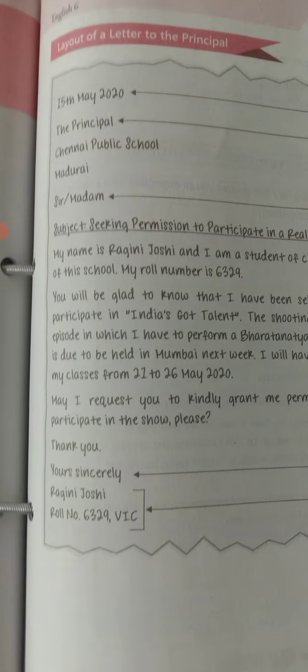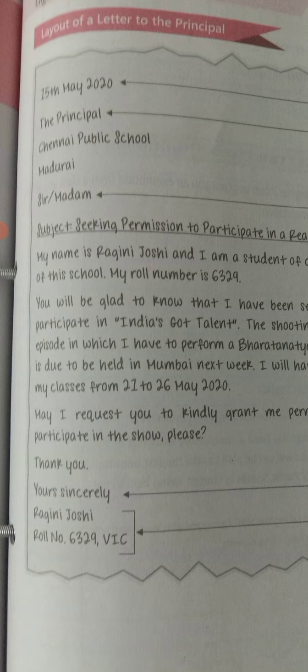As you can see, the date is on the top, then the principal. You don't have to write 'to'. After the principal, in the next line, your school name, and in the next line, where your school is situated, the place name. Then the subject, and your salutation has now changed.